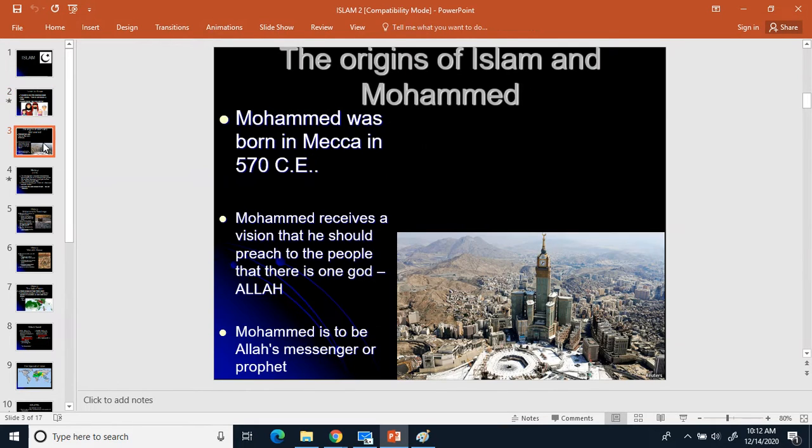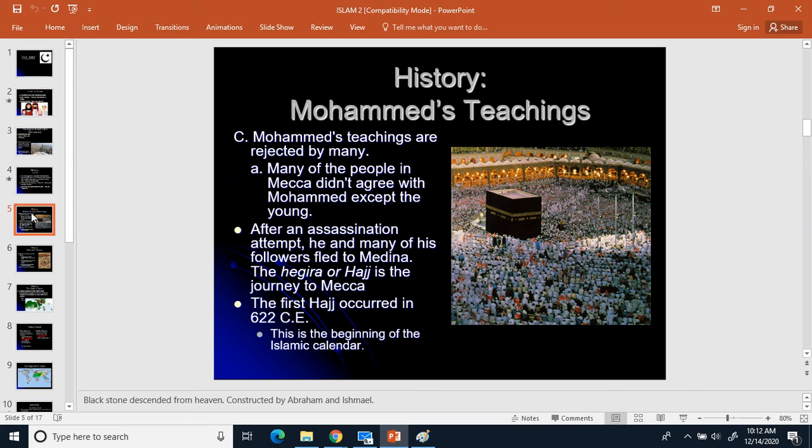Okay, so what ends up happening is that Muhammad is born in year 570 Common Era. We'll talk more about him in a bit too. But when he's born, he ends up becoming kind of a traitor. And eventually throughout life, he goes and does a lot of teachings and such, particularly in the area of Mecca.